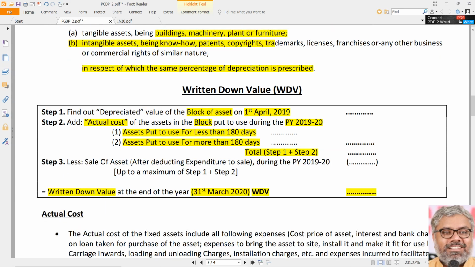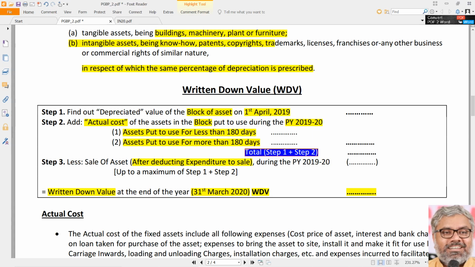From this, you have to deduct the sale of the assets. Sale of the assets means sale proceeds of the assets after deducting any expenditure to sale, if any. If there is any expenditure to sale, like brokerage, commission, auction expenses, anything like that, those expenses can be deducted, but net of that, whatever the sale proceeds of the asset are, that will be reduced from this total which we already obtained.